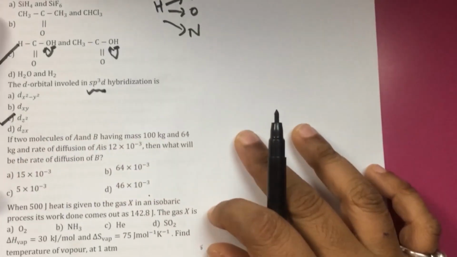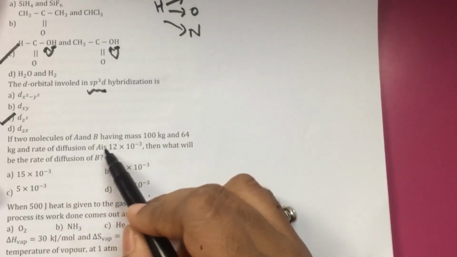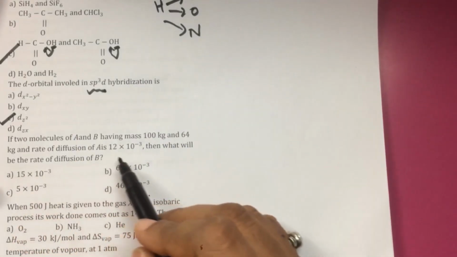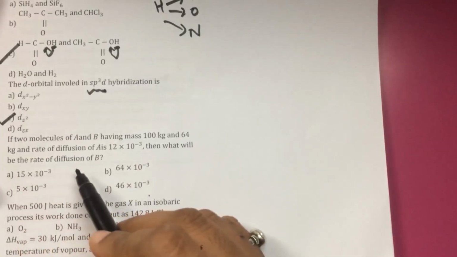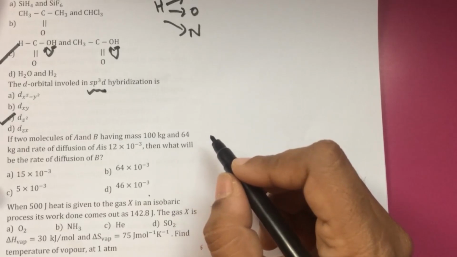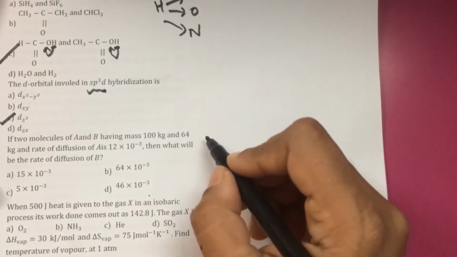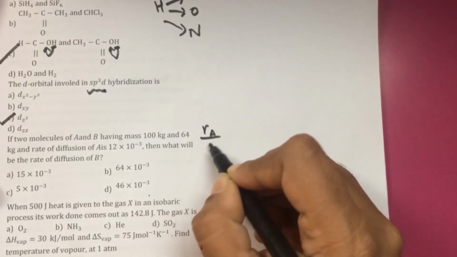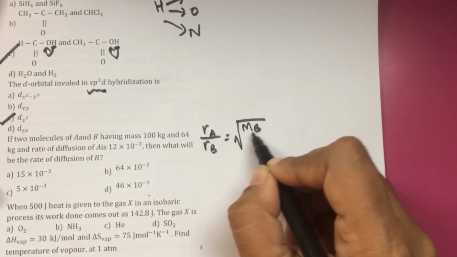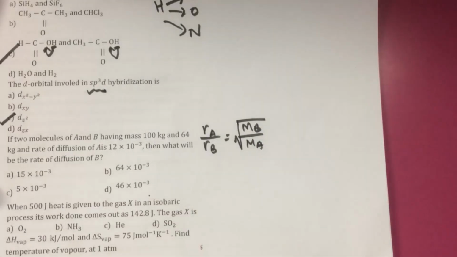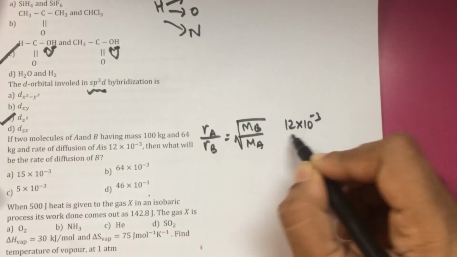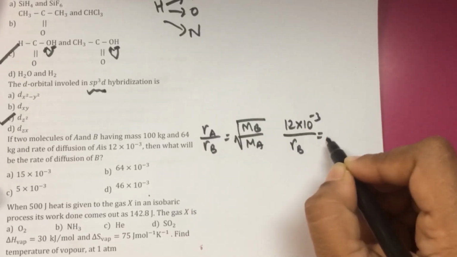Option C. If the two molecules A and B have the masses 16 and 64, the rate of diffusion of A is given, and we are supposed to calculate the rate of diffusion of B. Rate of diffusion is inversely proportional to the square root of the mass. Therefore, Ra upon Rb will be equal to square root of Mb upon Ma. Ra is given to us, that is 12 into 10 raised to minus 3. Rb we are supposed to calculate.